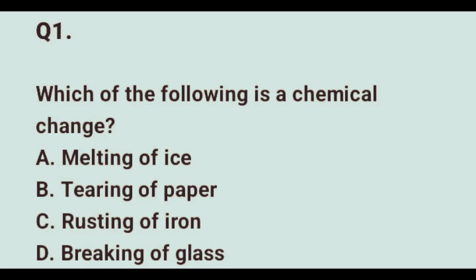A chemical change, on the other hand, refers to the formation of new substances with different chemical properties. Such changes are generally irreversible and involve rearrangement of atoms. Rusting of iron is a chemical change because iron reacts with oxygen and moisture in the environment to form hydrated iron(III) oxide, which is rust. These chemical properties of rust are different from metallic iron. Since a new substance has formed, rusting is chemical and not physical. So the correct option there is option C, rusting of iron.